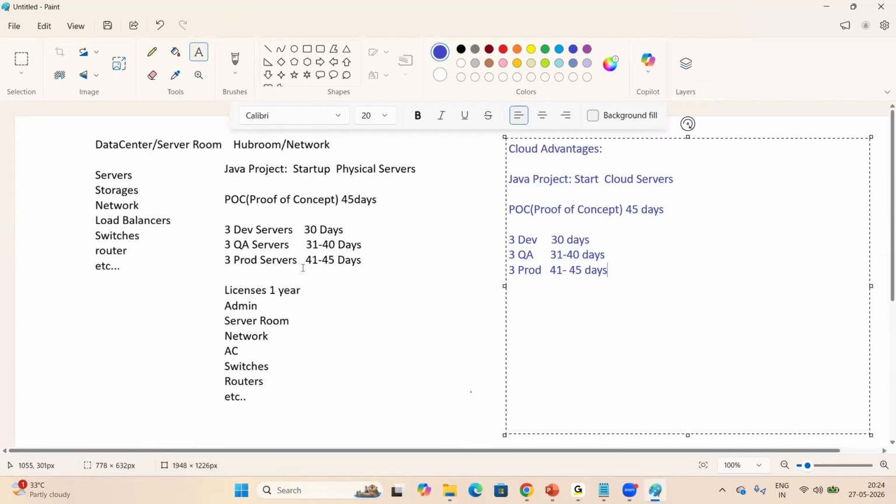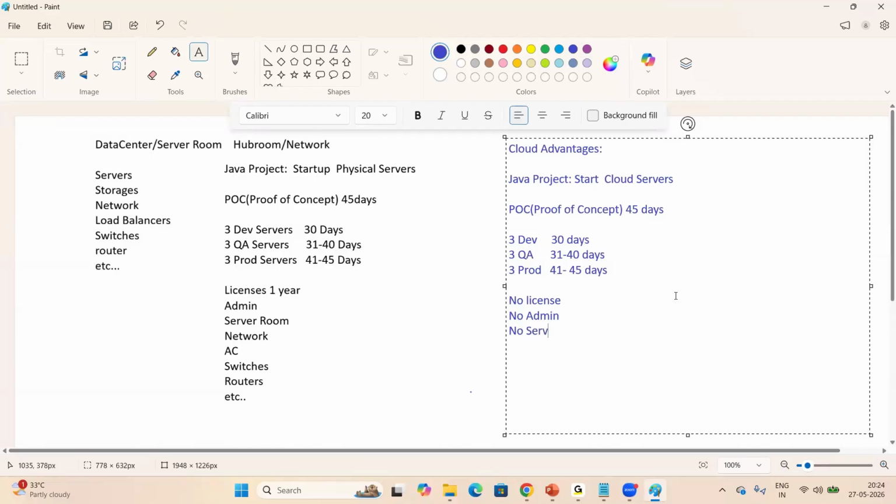So when we use cloud servers, we don't require any licenses, no license required. AWS will take care. Cloud vendors will take care. Azure will take care. Google will take care, right? So no admin needed here, because as a cloud engineer, as a DevOps engineer, we can create by single click. We don't require any admin. In cloud, it is very simple, very easy to create the resources.